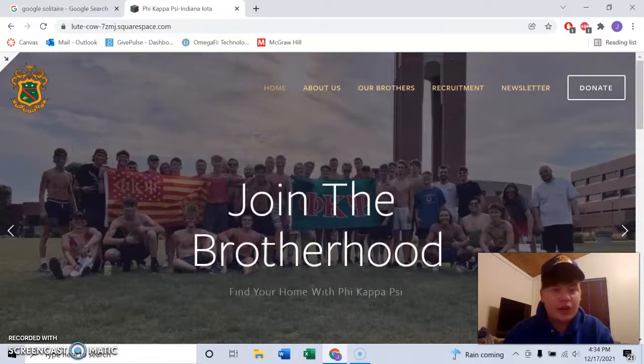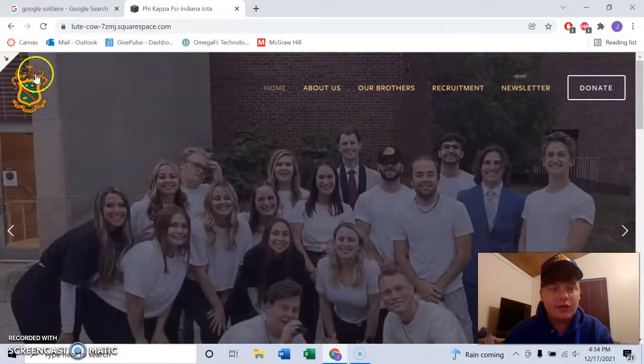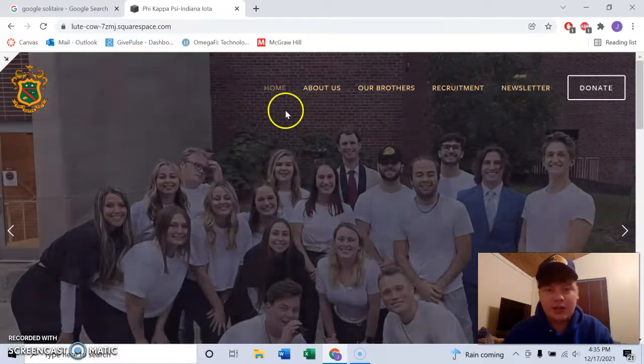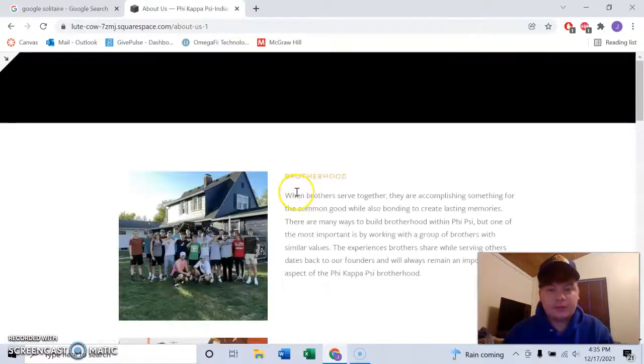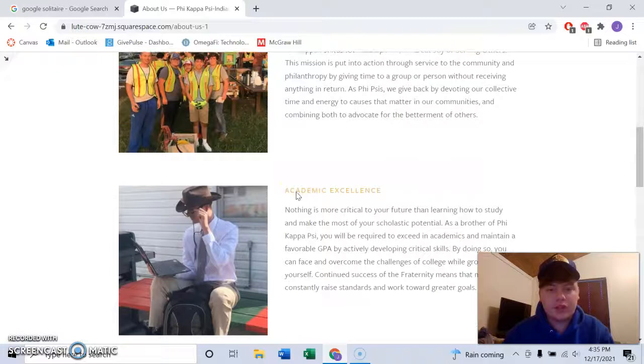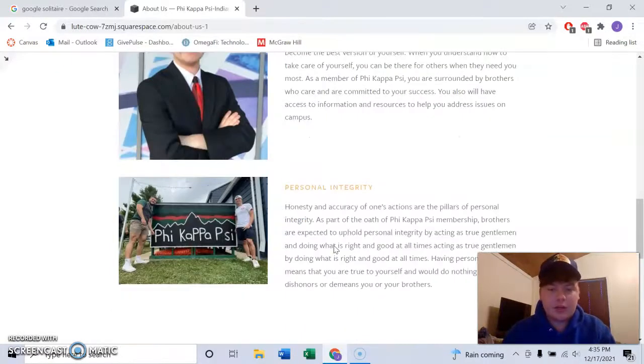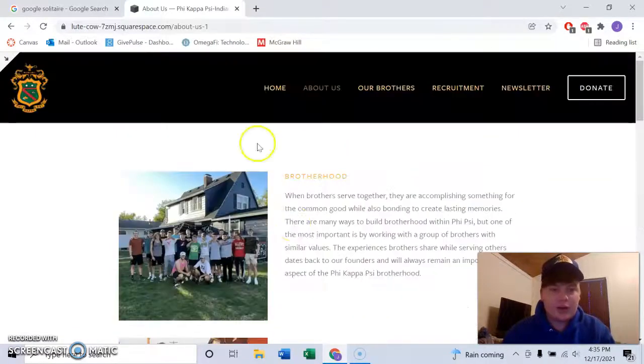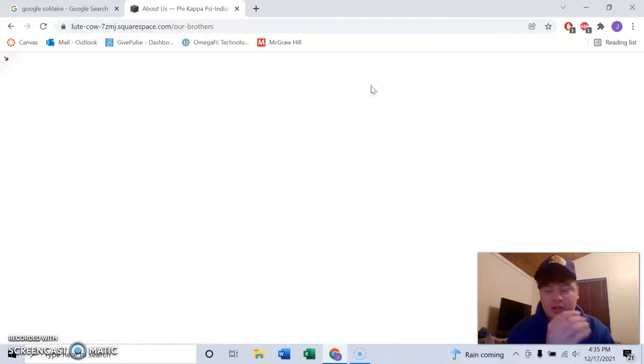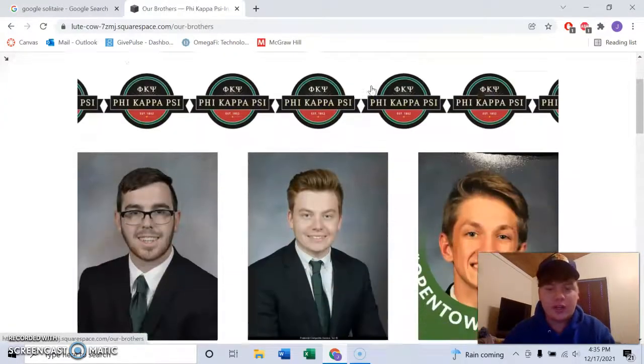Then another main thing that I changed is up here. I did use our crest as kind of the website header instead of just having the words Phi Kappa Psi. Another thing I switched up was I did add in-depth descriptions of all of our different core values. I just had filler in there before, so I did change that.